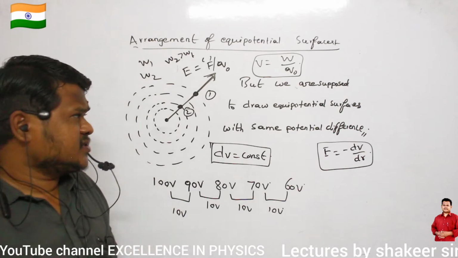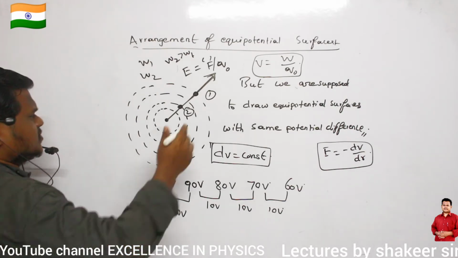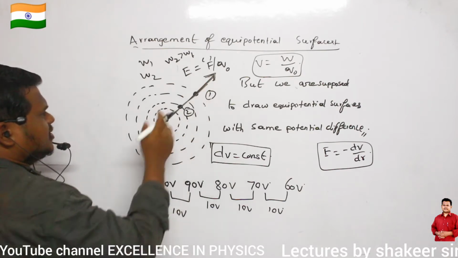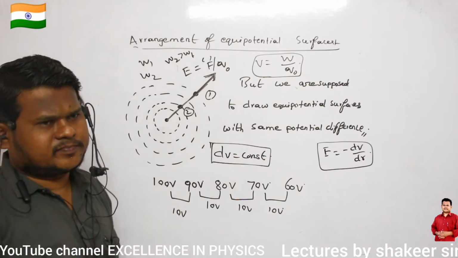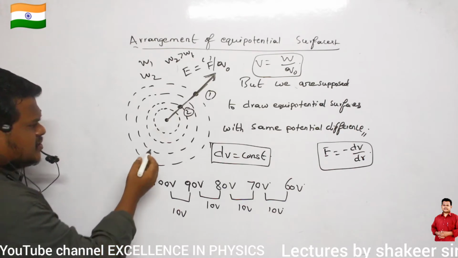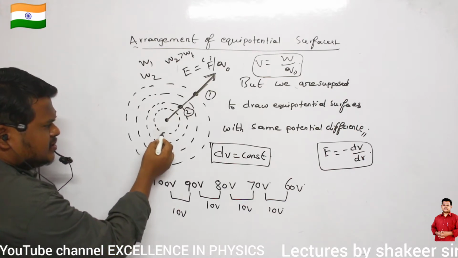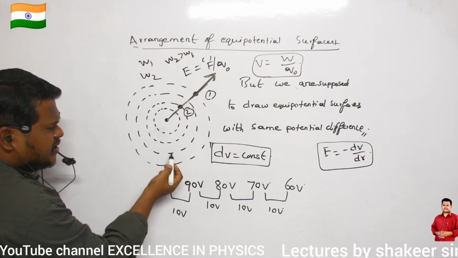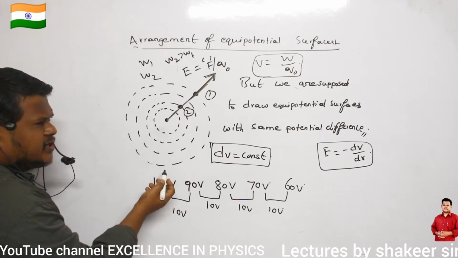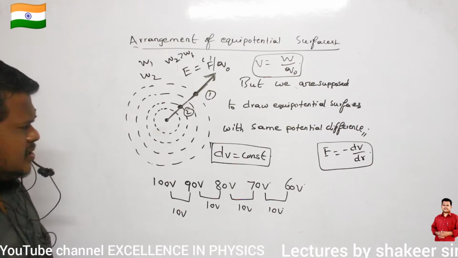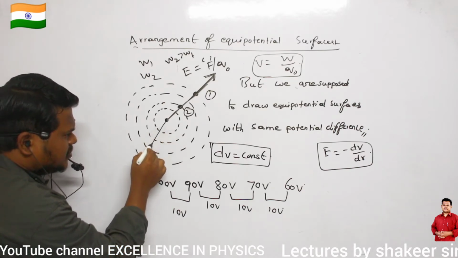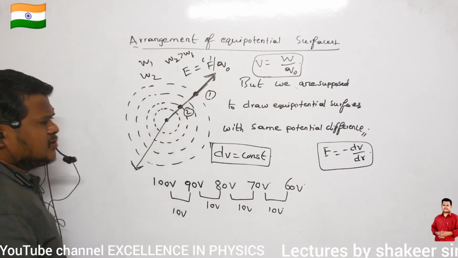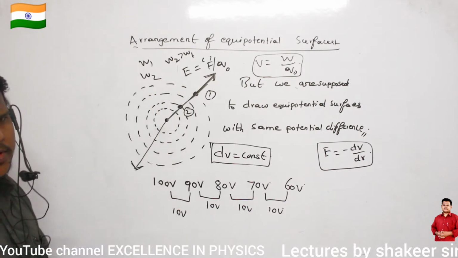It means you are not revising properly. Clear? So as I move again in this direction, my potential continuously decreases. Are you able to understand? So if this equipotential is 100, then this equipotential will be 90. This equipotential may be 85. This potential may be 82, like this. Are you able to understand? So as you move away from the point charge, potential continuously decreases. E value also decreases. Are you able to understand?